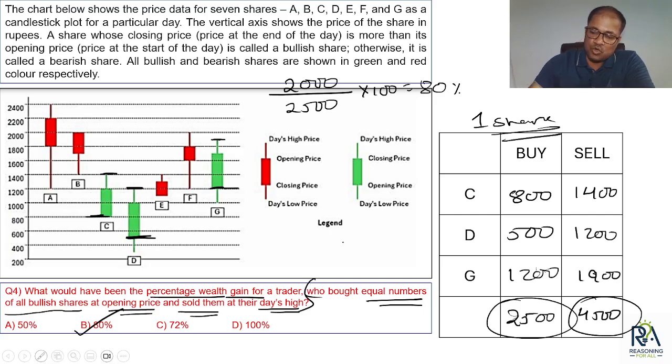Okay. So overall, if we observe, was it a difficult set? No, not at all. But still it was a CAT set. I've explained in detail, so it might have taken some time. But under CAT environment, you should crack this set within 10 minutes. Actually 10 minutes is too much, in 7 to 8 minutes this set is done and dusted. That should be your approach.